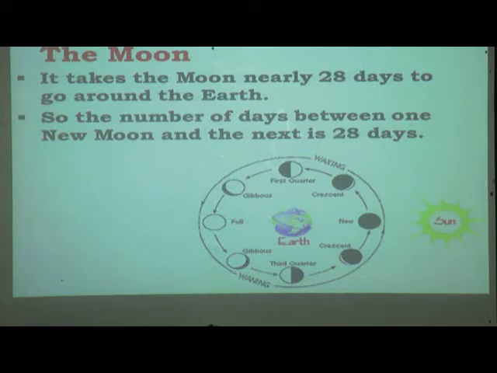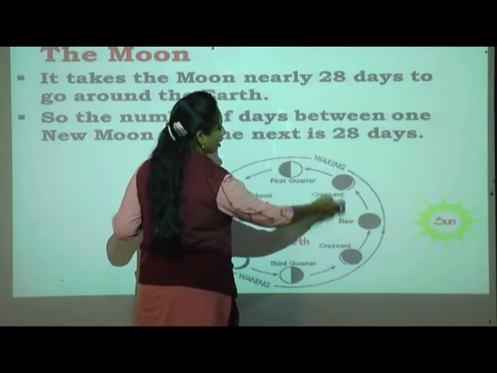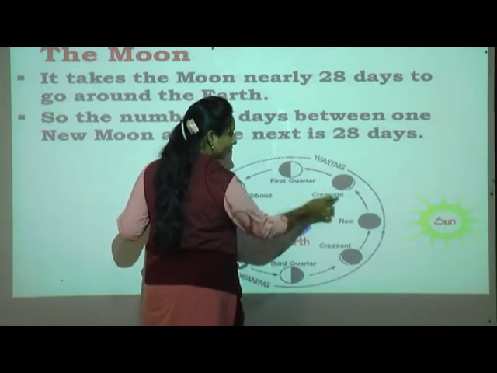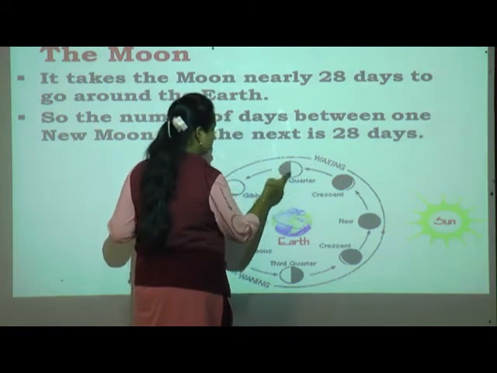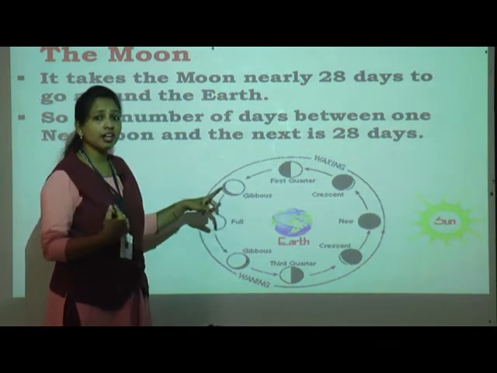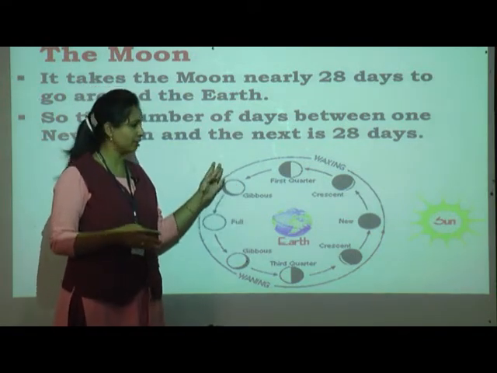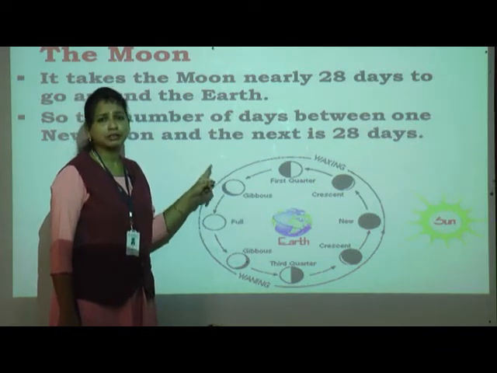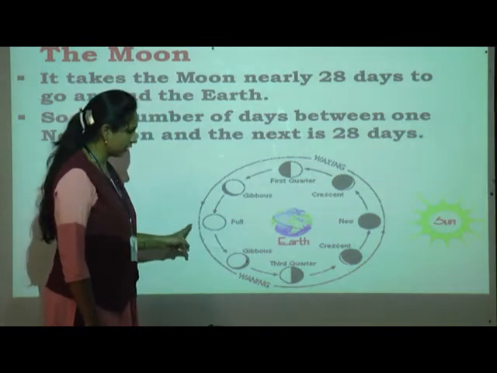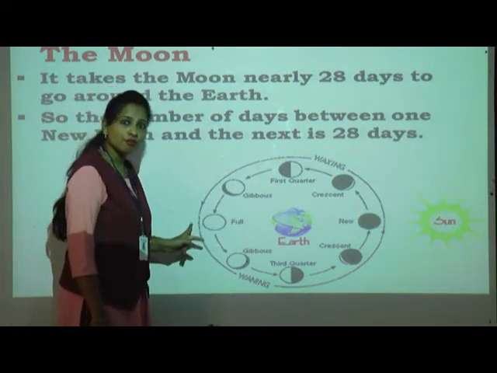See, I have given you the picture here. You can see the new moon, crescent moon, new moon. After the new moon, within 1-2 days it converts into a crescent moon. Then after 7 days it converts into a half moon. Then within 1-2 days after half, it converts into a gibbous moon, near about 12 days. Then when it converts into a full moon, it is the 14th day.